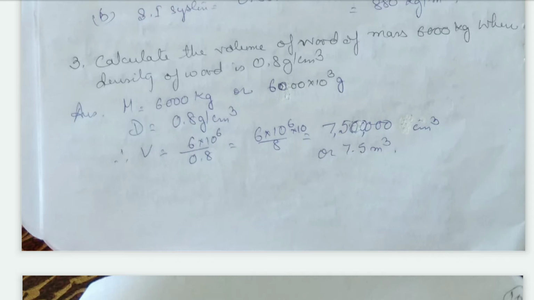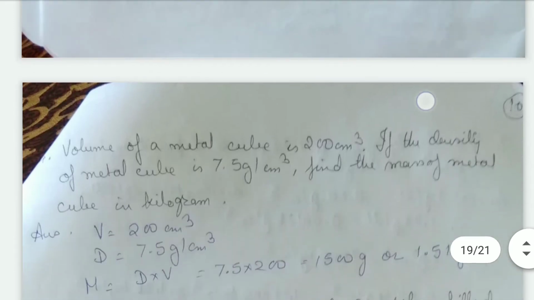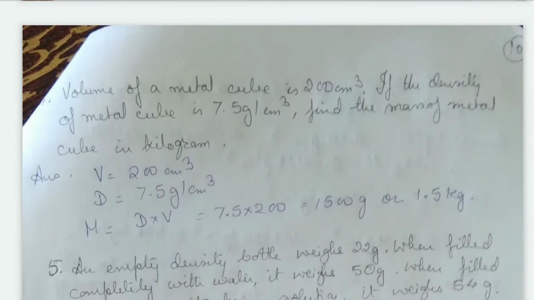So that gives us 7 lakhs 50,000. I mean 75 lakhs centimeter cube, or you can say 7.5 meter cube. Okay, 7.5 meter cube. Next we come to: the volume of a metal cube is 200 centimeter cube.